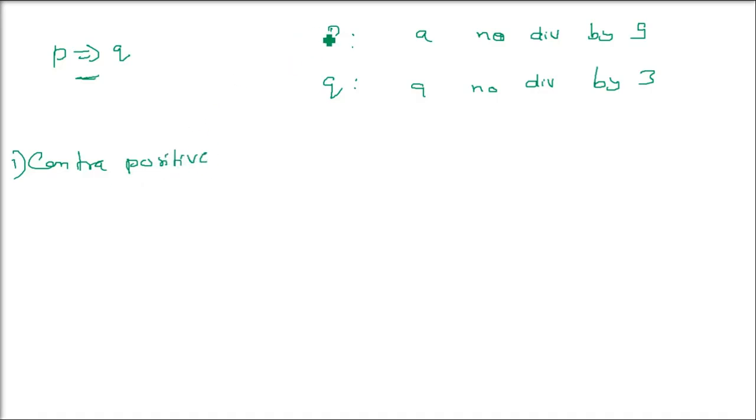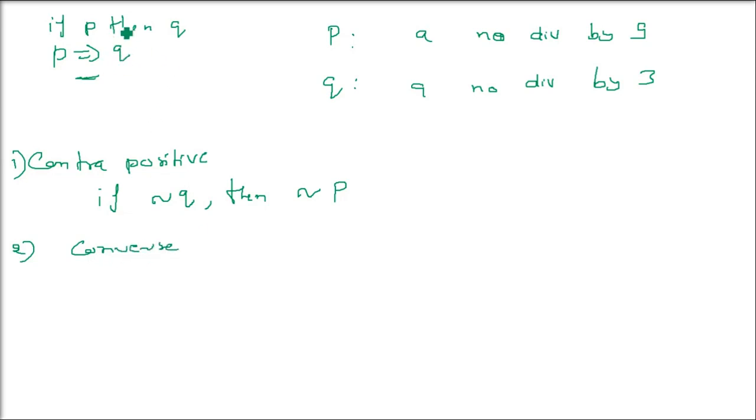Coming to contrapositive. Contrapositive means if P and Q are two statements, then the contrapositive of the implication if P then Q will be if not Q then not P. Now let us take the example and see. If a number is not divisible by 3, I am taking the negation of Q, then it is not divisible by 9. Okay, contrapositive.